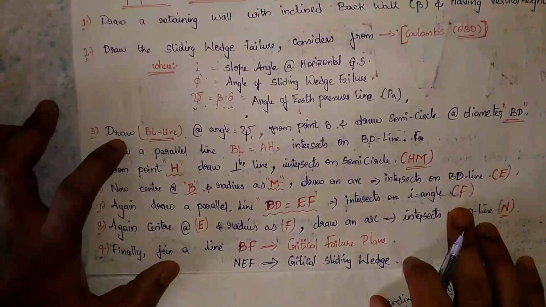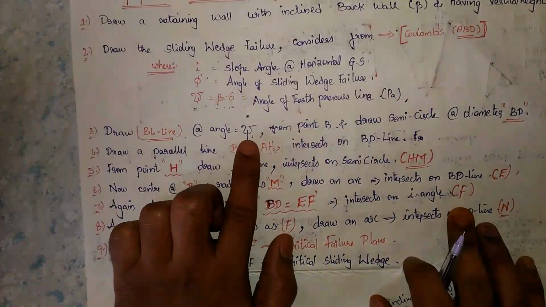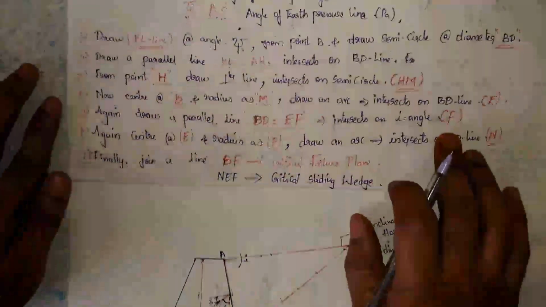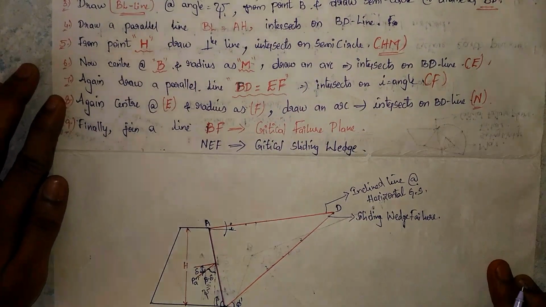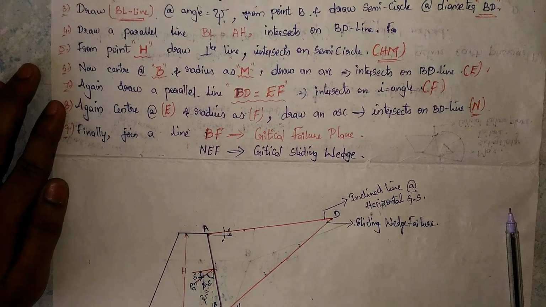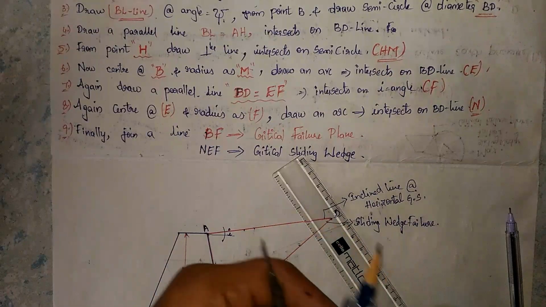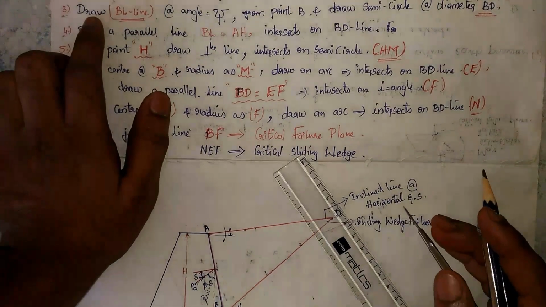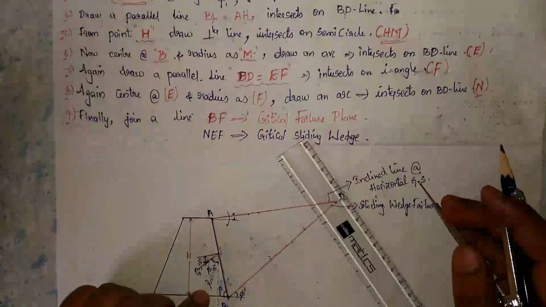Next, third point: draw the BL line at an angle psi from point B and draw a semicircle. So what is the third point? Take the scale, rounder and protractor, and draw the BL line at an angle psi. We know this is the psi angle.